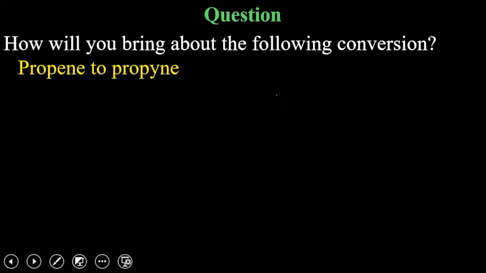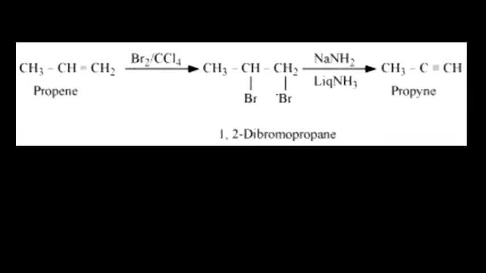Next, propene to propyne. Okay. Typical type of conversion where we will use NaNH2. So these type of conversions, I would suggest that you memorize. The first step you have done already. From alkene, if you get it reacted with bromine in presence of carbon tetrachloride CCl4, you get vicinal dihalides. So this step you should memorize.